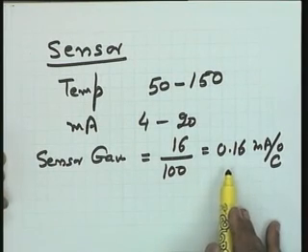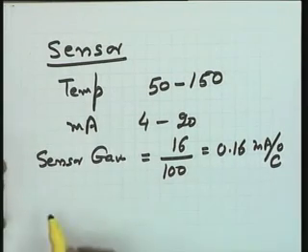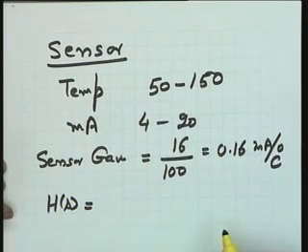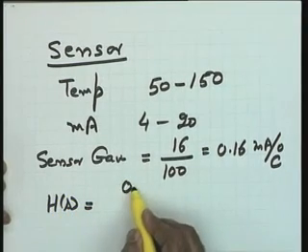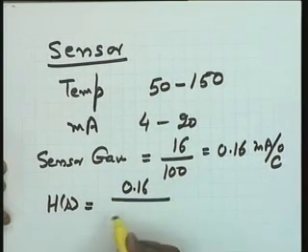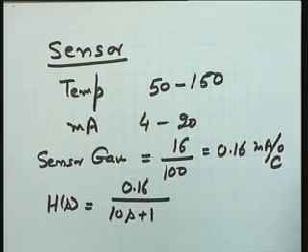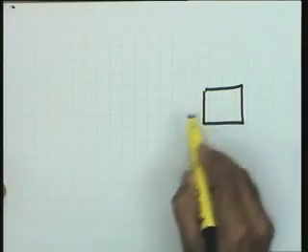In that case, I would like to consider the dynamics of the sensor, and therefore the sensor transfer function Hs could be taken as 0.16 over 10s plus 1. Now it's a first order factor. Therefore, if I take the total situation now, it may look like this.